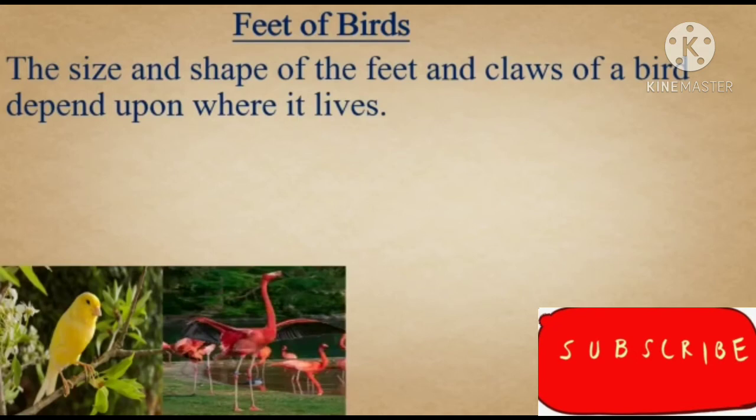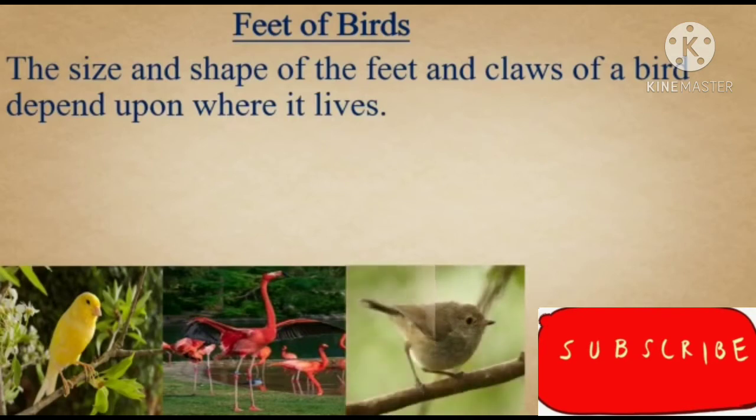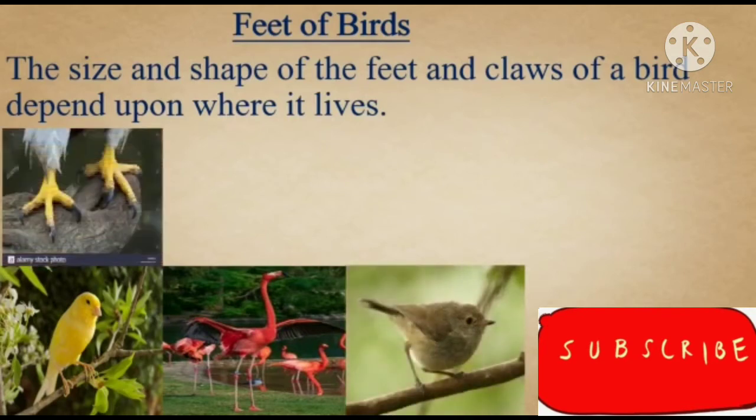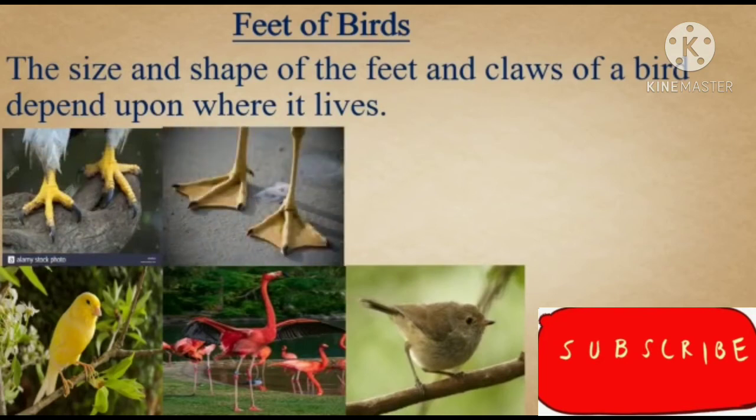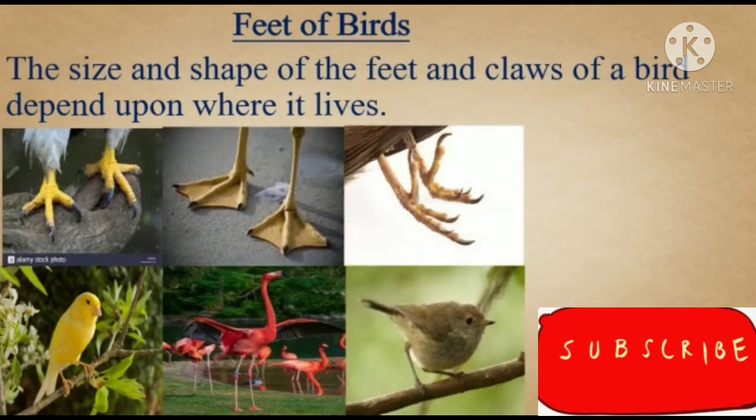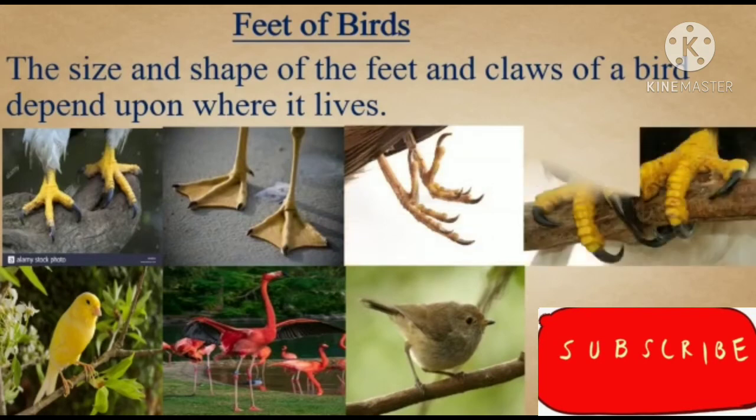All the birds live in different places. Penguins live in the snow area, correct? While other birds live on the land. Some birds live in the water, like ducks. So they live in different places, and depending on where they live, there are different types of feet and different types of claws. So let us study one by one.